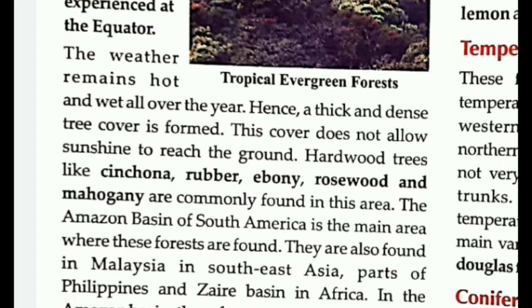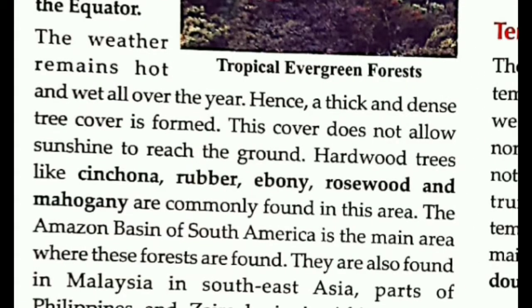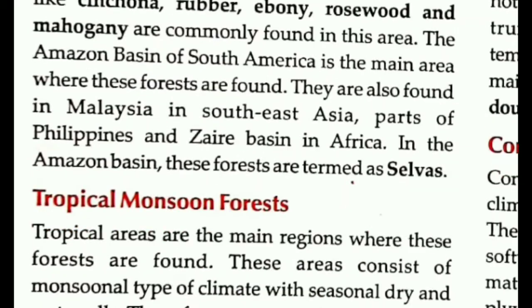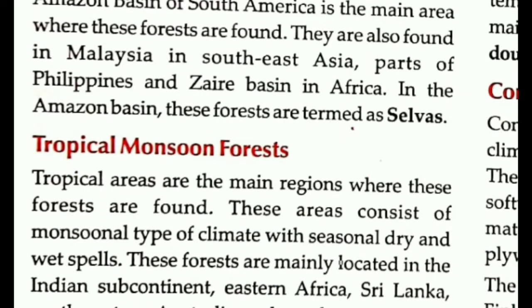It is known as tropical evergreen forest because it lies near the equator, which is what we need to understand. As we move away from the equator, the seasons and temperature change, as in the tropical monsoon forest. This forest is known for its monsoon type of climatic condition, with dry and wet spells, which means that the area is completely dry,